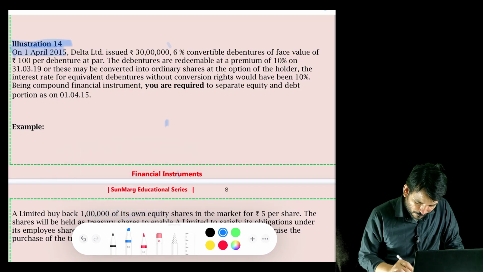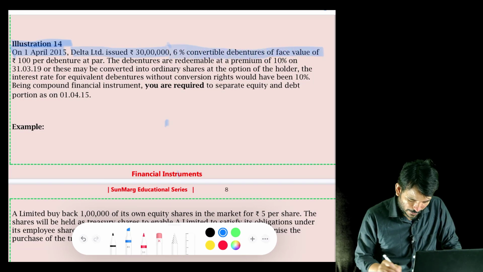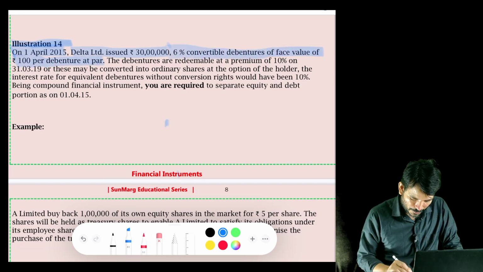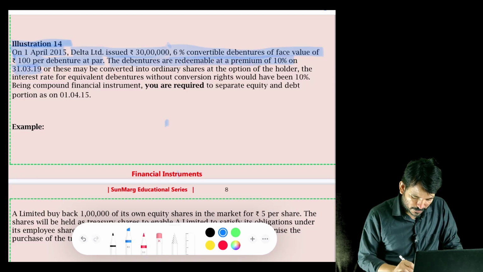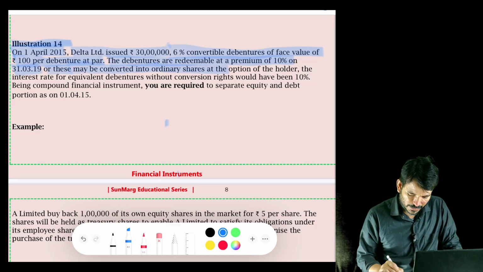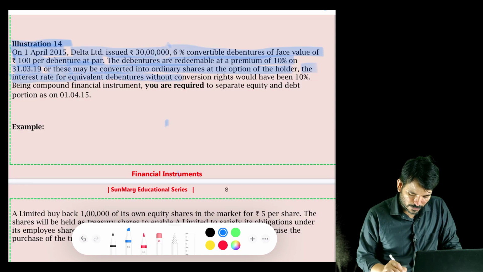On 1st April 2015, Delta issued 30 lakh 6% convertible debentures of face value of 100 per debenture at par. The debentures are redeemable at a premium of 10% on 31st March 2019, or these may be converted into ordinary shares at the option of the holder. The interest rate for the equivalent debentures without conversion rights would have been 10%, being the compound financial instrument.